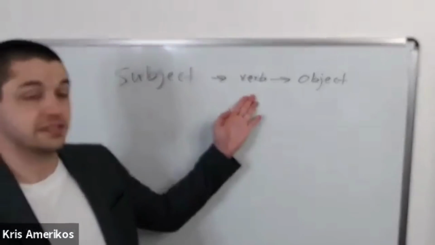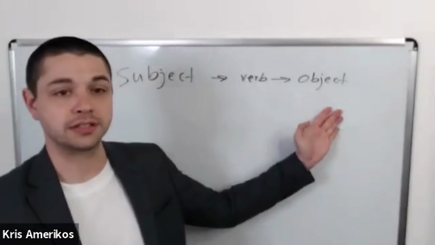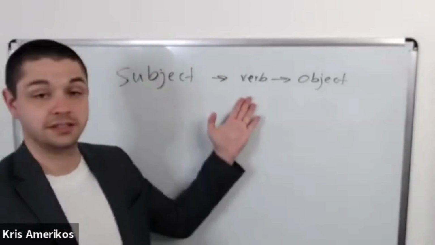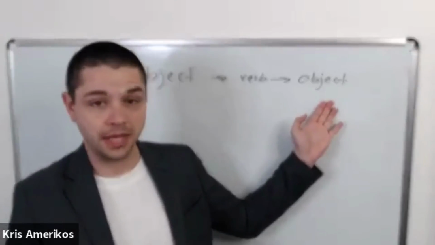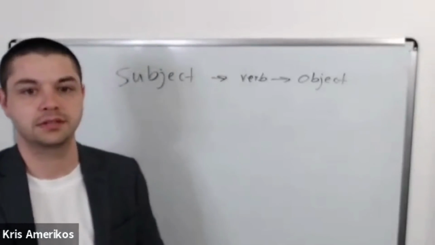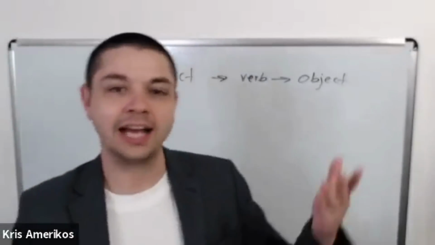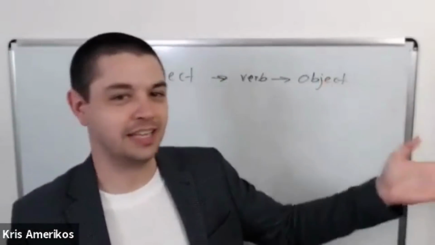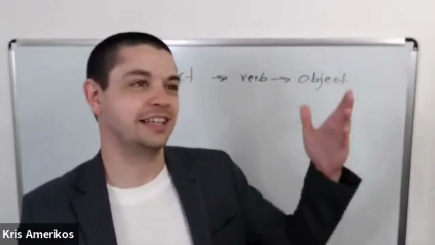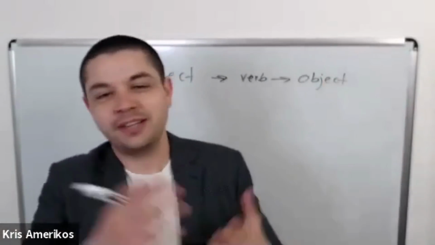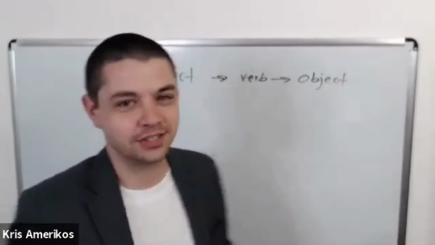I, subject, see, verb, you, object. You, subject, see, verb, me, object. This is how we usually speak. I see you, you see me. I learn, I study languages, I teach people, right? This is how we usually speak in English.